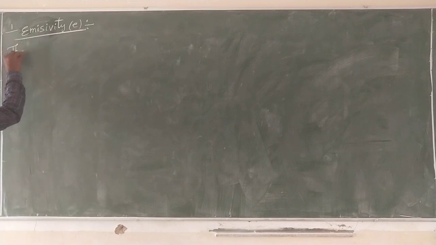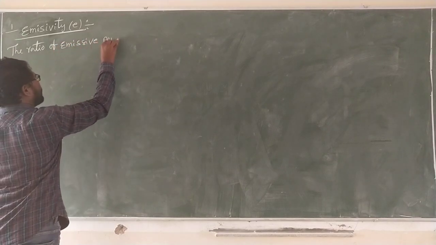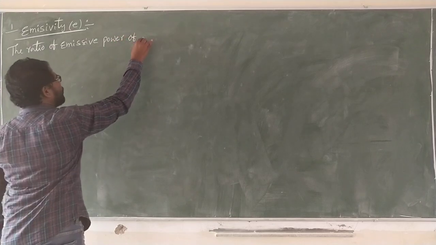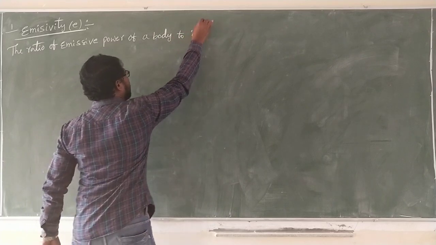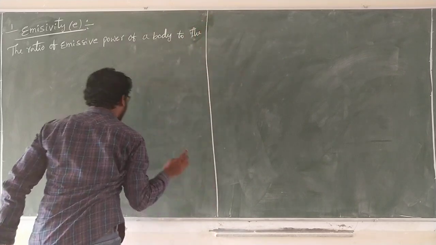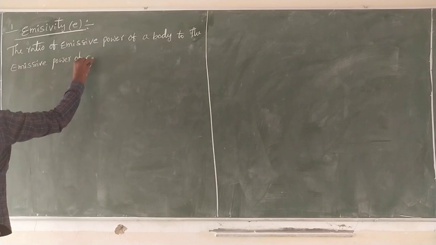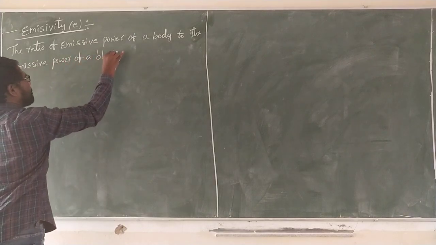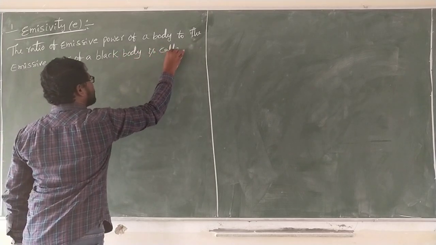So, the ratio of the emissive power of a body to the emissive power of a black body is called emissivity.